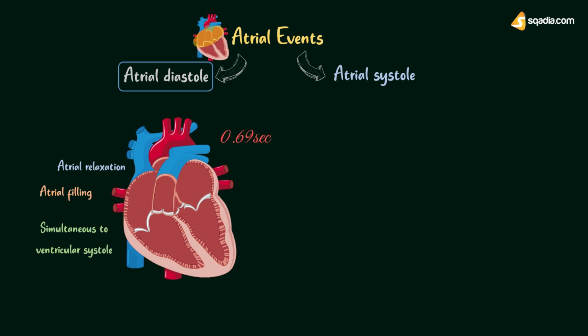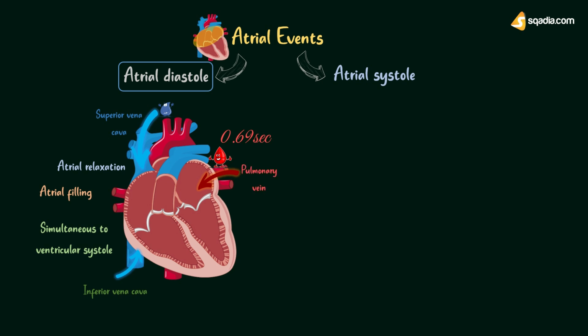This long atrial diastole is necessary because this is the period during which atrial filling takes place. Here, the right atrium receives deoxygenated blood from all over the body through the superior and inferior vena cava. The left atrium receives oxygenated blood from the lungs through the pulmonary veins.